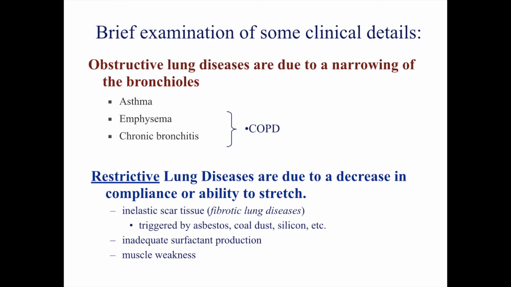Next, let's focus on what occurs in patients with restrictive lung diseases. These diseases are due to a decrease in compliance of lung tissue, or in other words, a decrease in its ability to stretch. Restrictive lung disease occurs from scar tissue buildup, inadequate surfactant production, and muscle weakness. These can occur from disorders such as interstitial lung disease, obesity, scoliosis, or neuromuscular diseases such as muscular dystrophy or amyotrophic lateral sclerosis, also known as ALS or Lou Gehrig's disease.